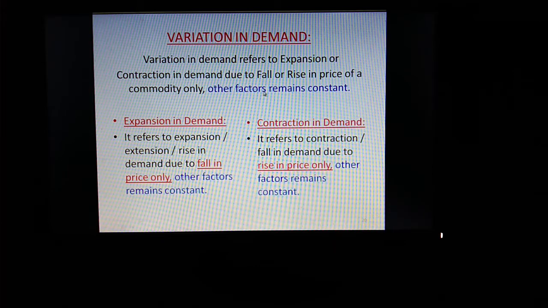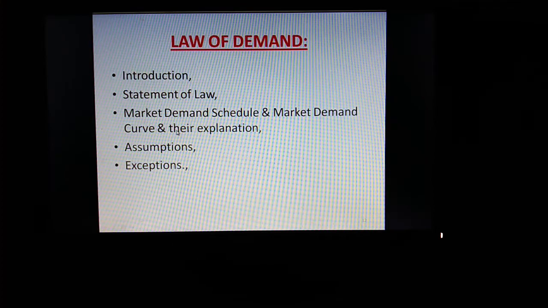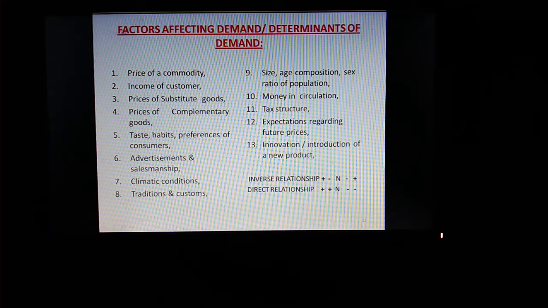Now what do we mean by these other factors? So let us revise that there are various factors affecting demand. Here you can see factors affecting demand. Total we have studied 13 factors affecting demand. Out of that I am considering only one factor, price of a commodity. If there are some changes in price of a commodity and due to that there are some changes in demand for that commodity, then it is called as variation in demand.